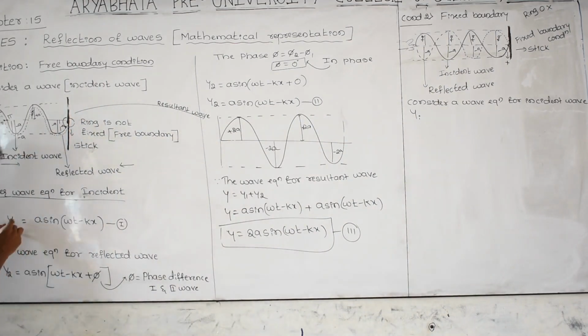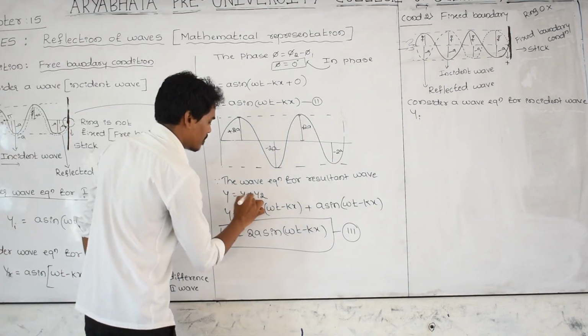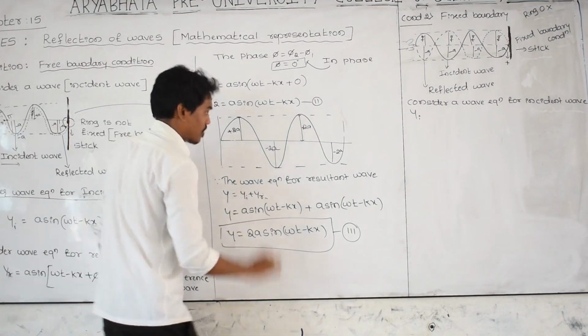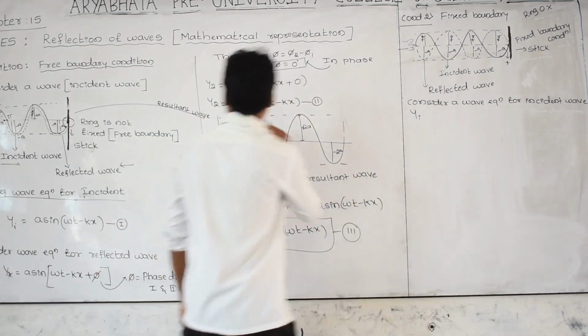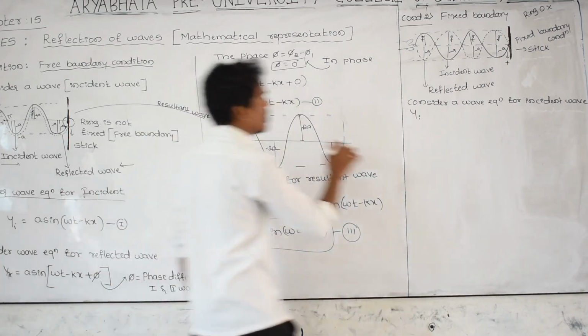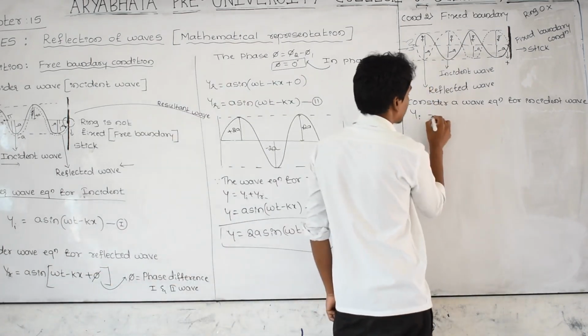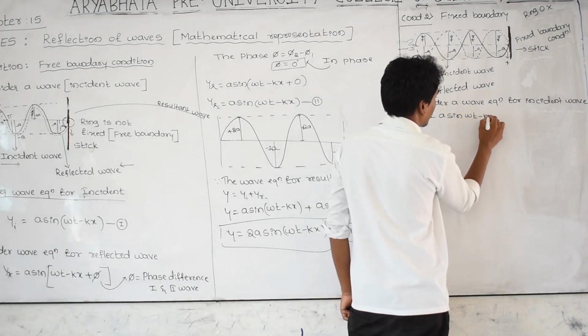Don't take 1 and 2; this is incident, this is reflected, you can take it as r. The incident wave is a sin of omega t minus kx.